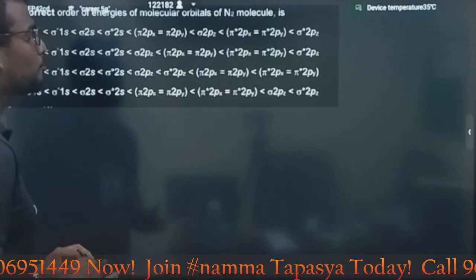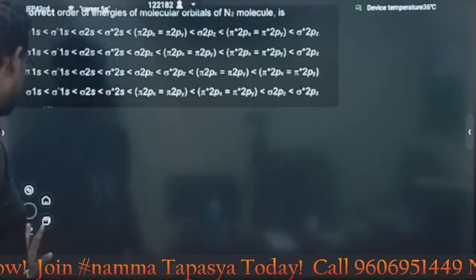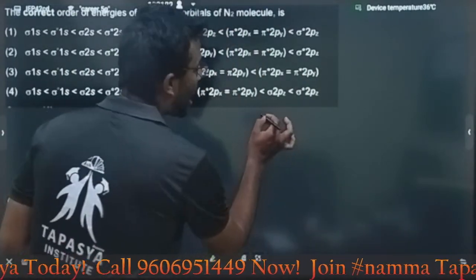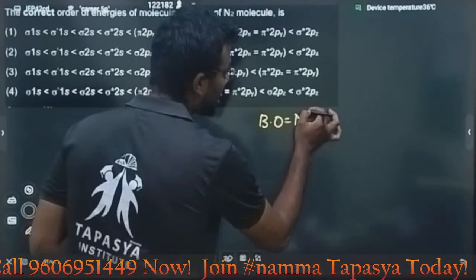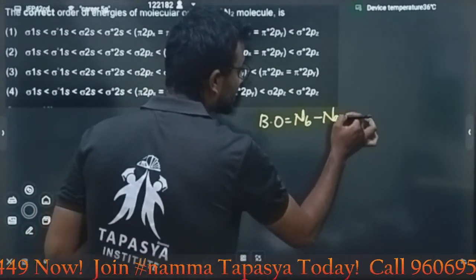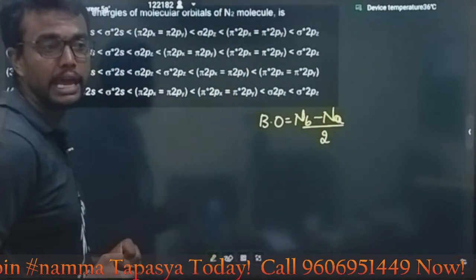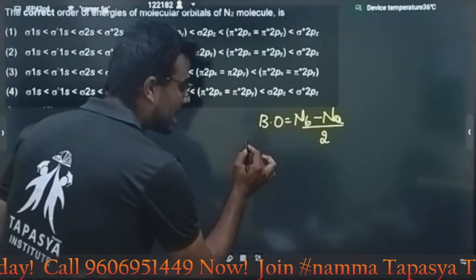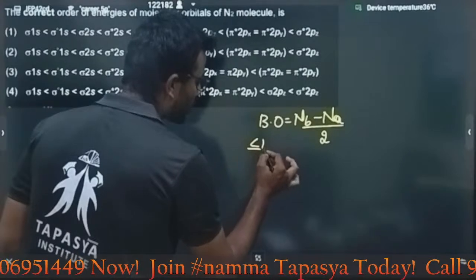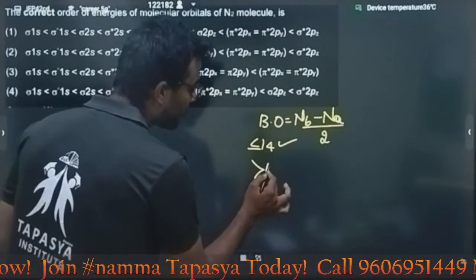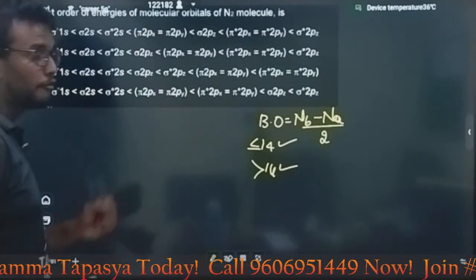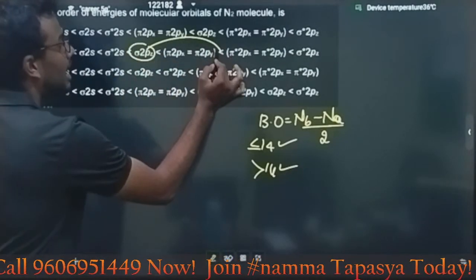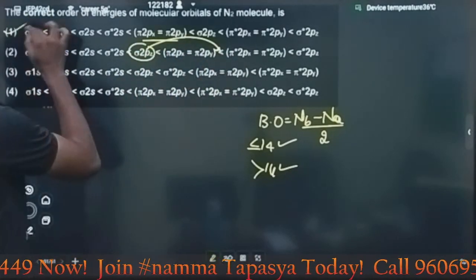The correct order of energies of molecular orbitals of the N2 molecule. Actually, it is from MOT. This is the relation we are going to use to find out the bond order. Bond order, what is the formula? Number of electrons present in bonding orbitals, Nb, minus number of electrons in anti-bonding orbitals, Na, overall divided by 2. Correct, my dear bacho, bond order. In this case, we already know, if the total number of electrons is lesser than or equal to 14, we have one relation. Greater than 14, we have another relation. For lesser than 14, we are using sigma 2p set after the pi 2px and pi 2py. That's why the answer is option A.